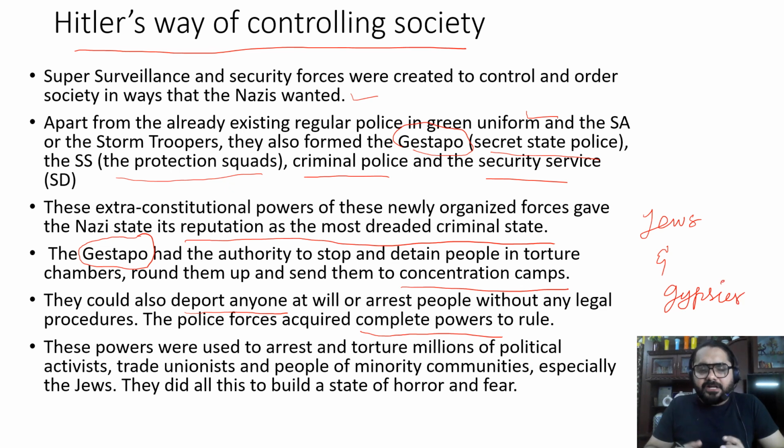If they raised their voice or spoke anything against Nazism or Hitler, they would simply be arrested, kept in the concentration camp, and they used to get severe punishment. Okay, so this was the way the Gestapo were given power. They did all this to build a state of horror and fear. All they wanted to do was create an atmosphere of fear and horror among the citizens.